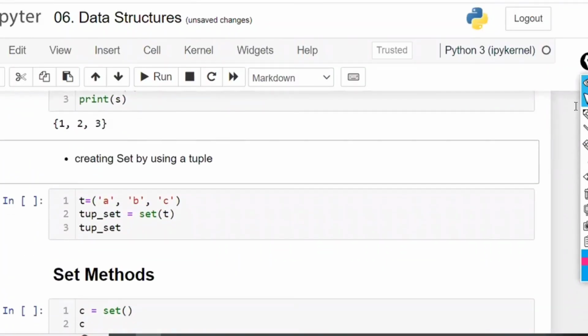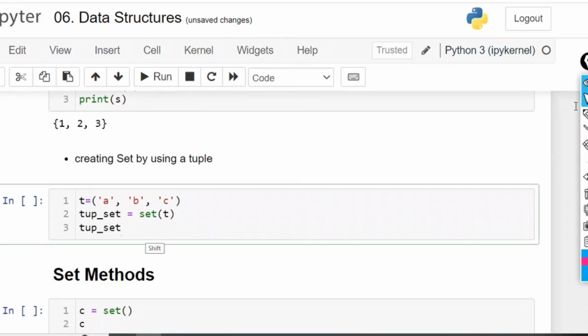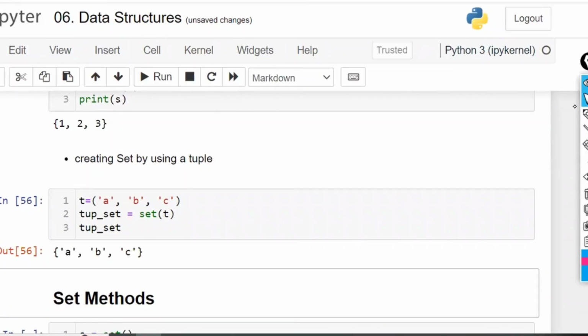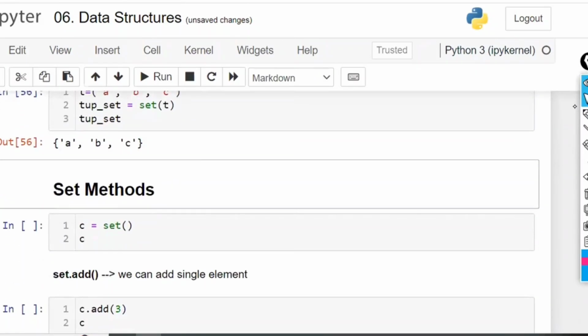You can create the set by using a tuple also. You can just convert it by using the tuple. Anything can be done. Now, is a set a mutable or immutable object? Set is also a mutable object, where we can add an element and we can remove an element. But we can't replace. Replacement is not there. We can add or we can remove. For replacement, indexing should be there. Without indexing, we can't replace, so replacement is not possible.